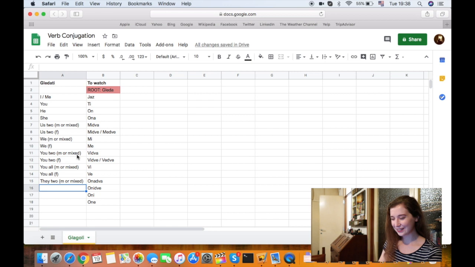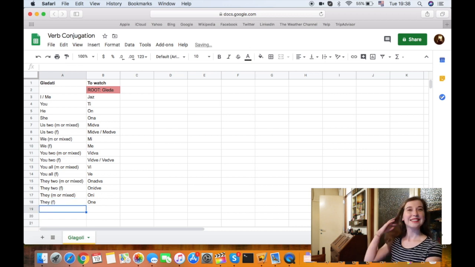And oni dve is they 2, or them 2, however you wish, but just 2 females. And oni is they all, again am or mixed, and one is they and just females. All right, so that's it.